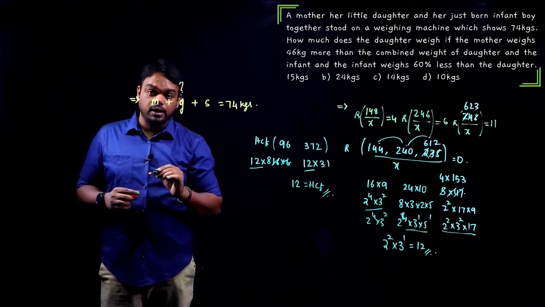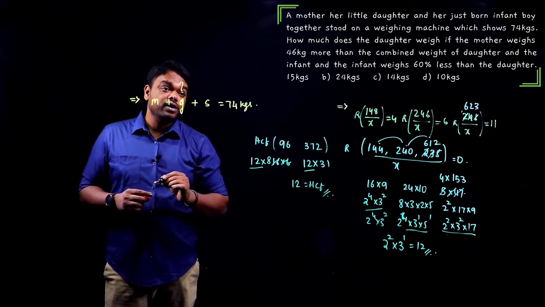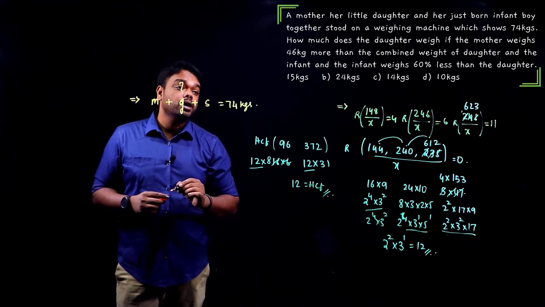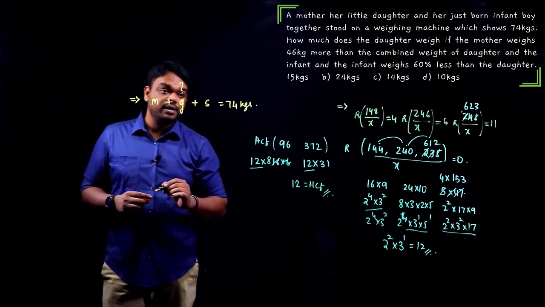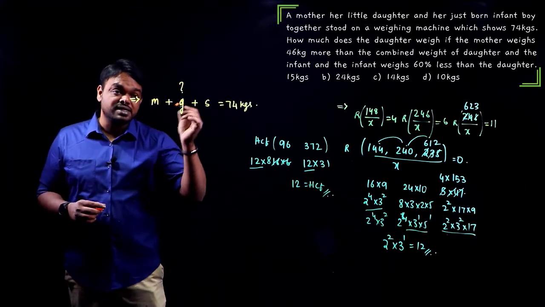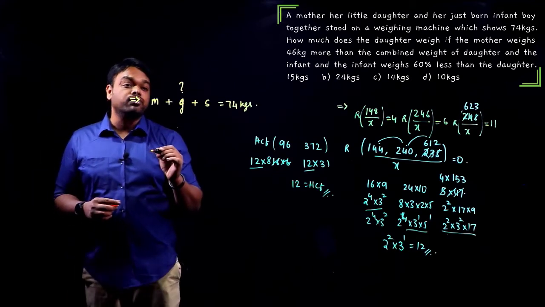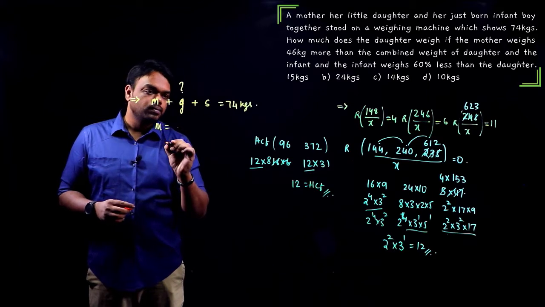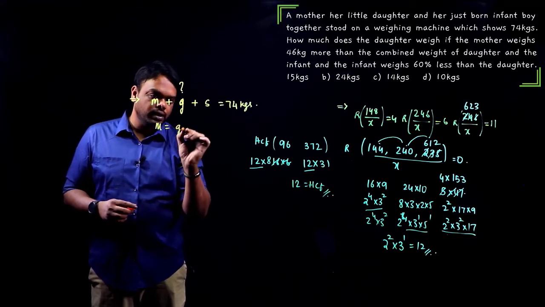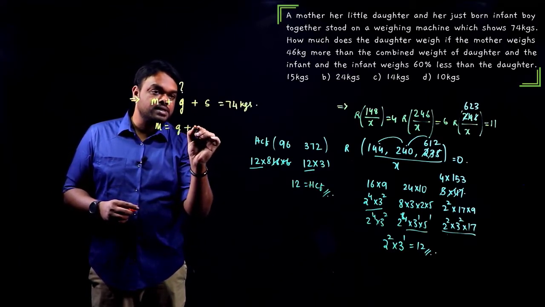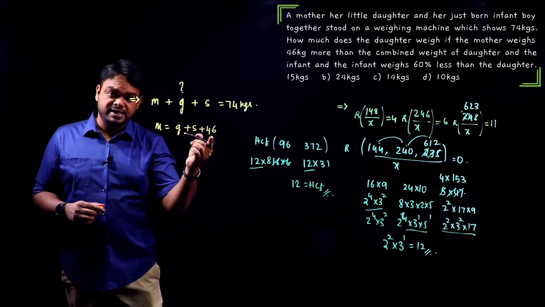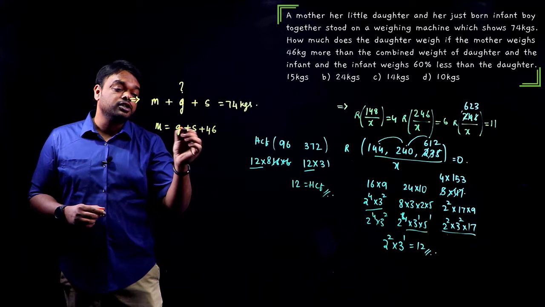We need to find daughter's weight, if the mother weighs 46 kg more than combined weight of daughter and the infant. Okay, mother weighs 46 kg more than the weight of daughter and the infant. So we can write mother is equal to weight of daughter, the girl, and the son plus extra 46 kg.